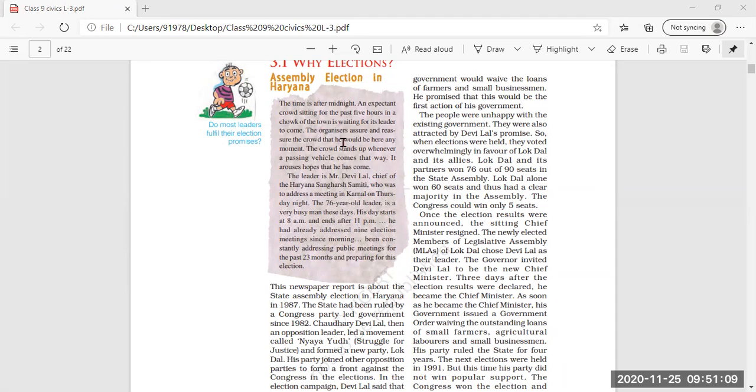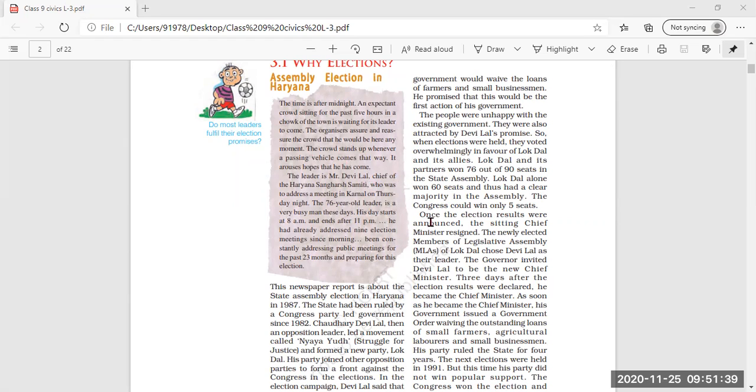An expectant crowd, sitting for the past 5 hours in a chowk of a town, is waiting for its leader to come and give the speech. That means the crowd has been sitting for 5 hours just waiting for the leader to arrive.